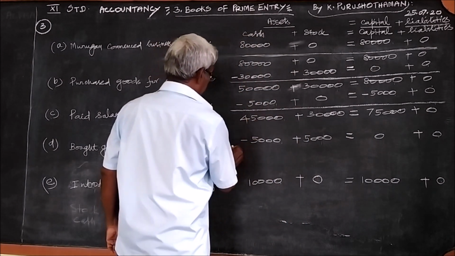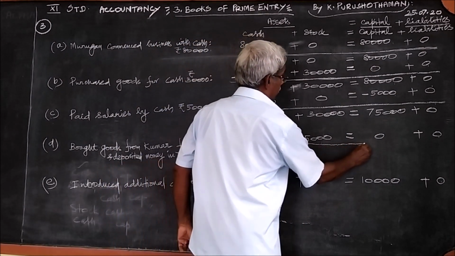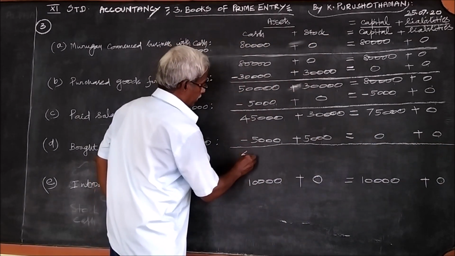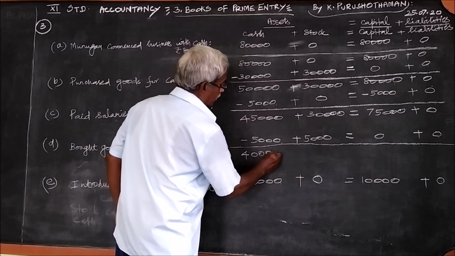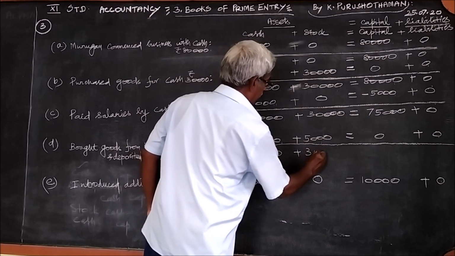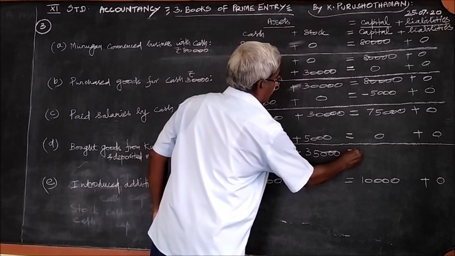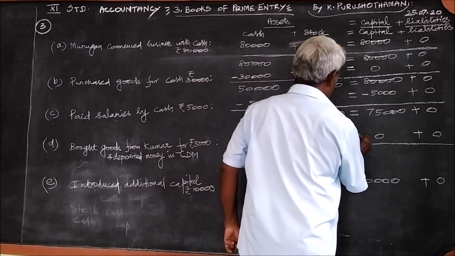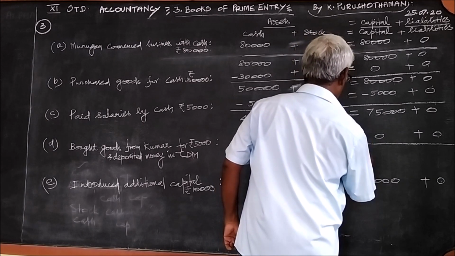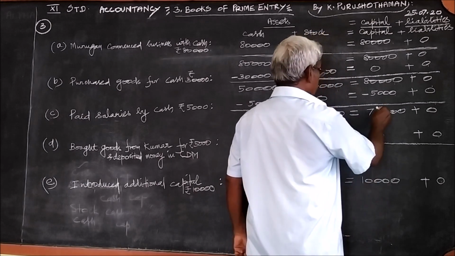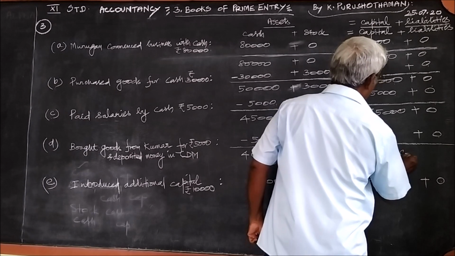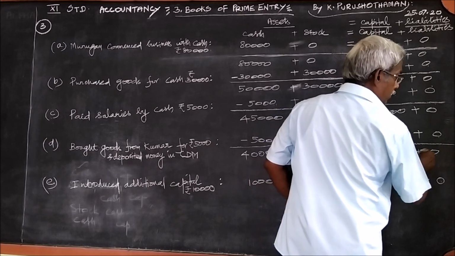Now we can go to the next step, fourth transaction. 45,000 minus 5,000, 40,000. 30,000 plus 5,000, 35,000. 75,000 plus 0, 75,000. 0 plus 0, 0.